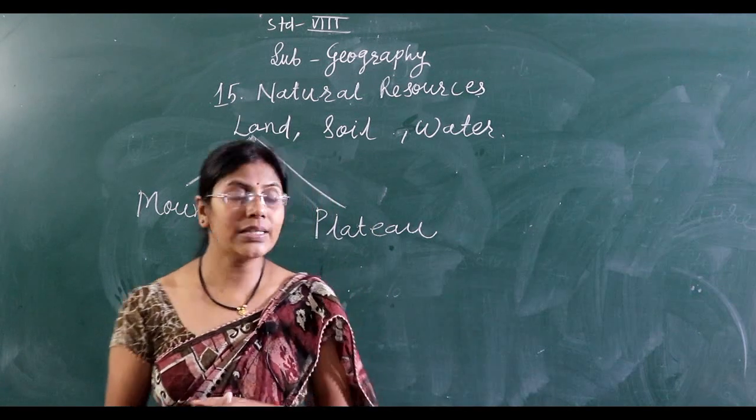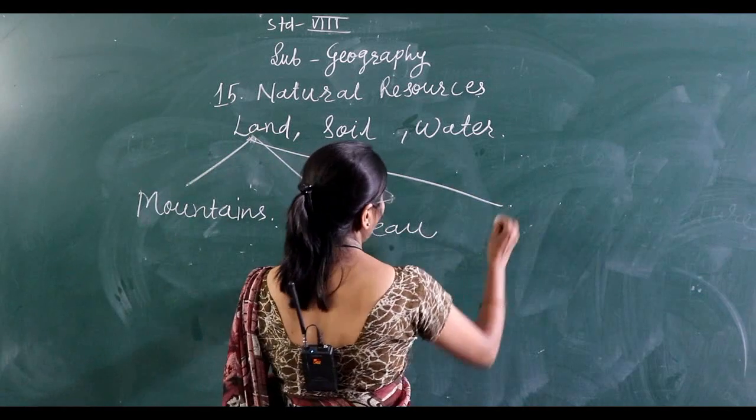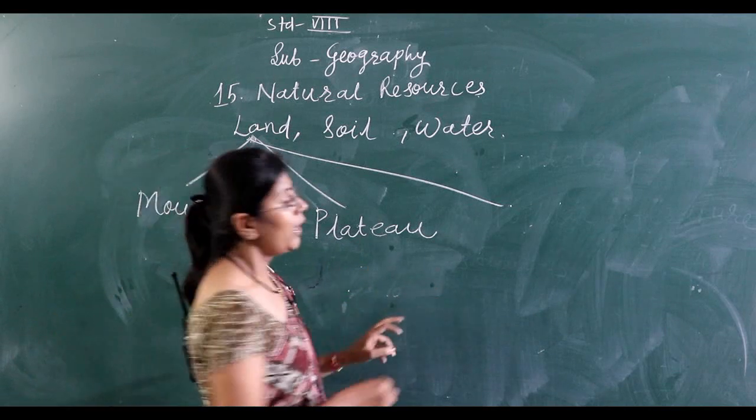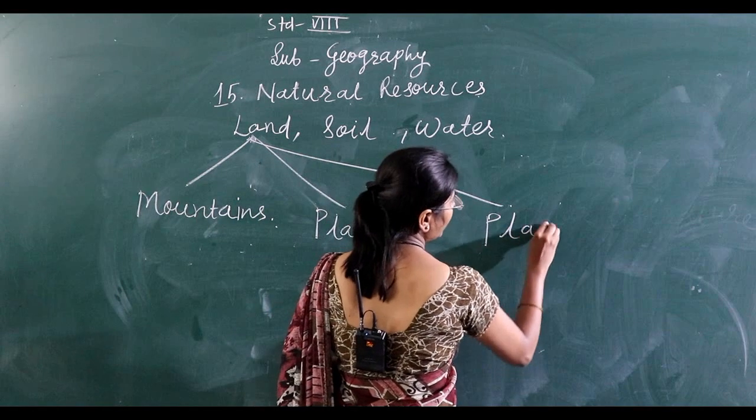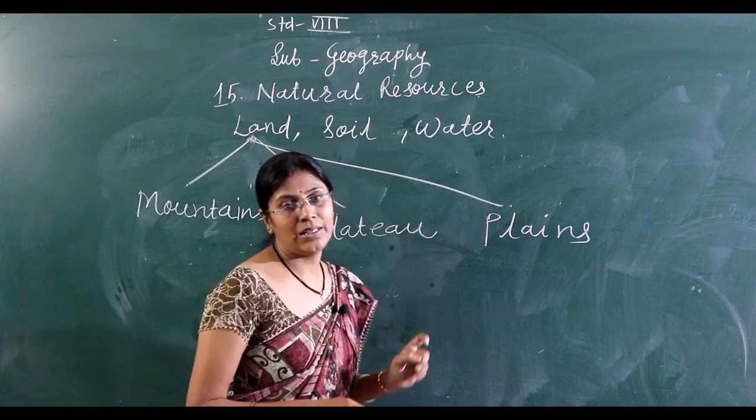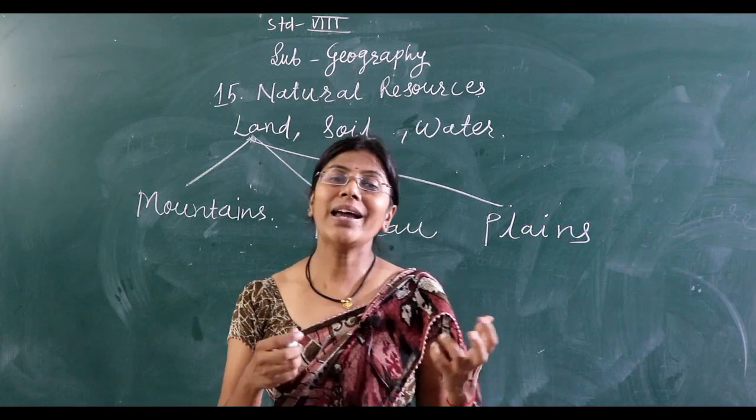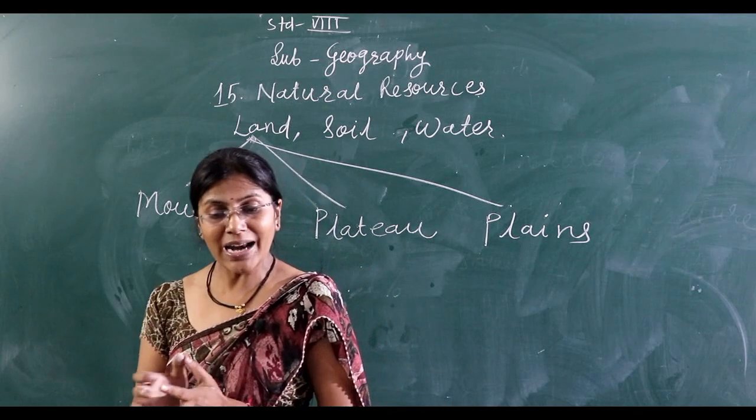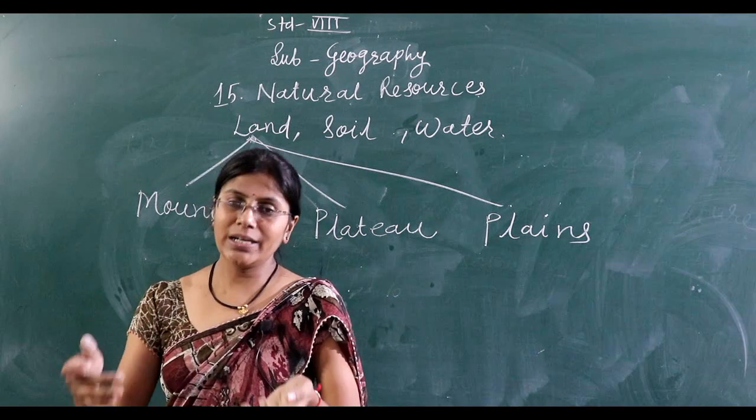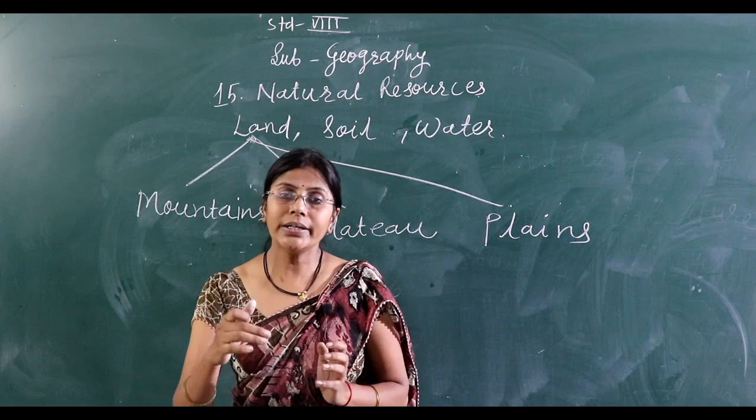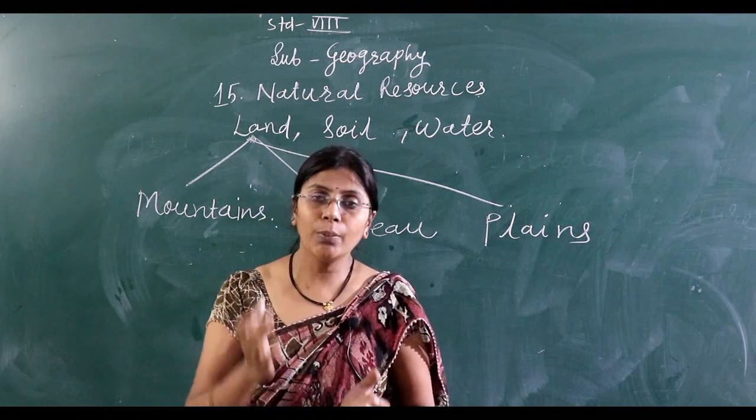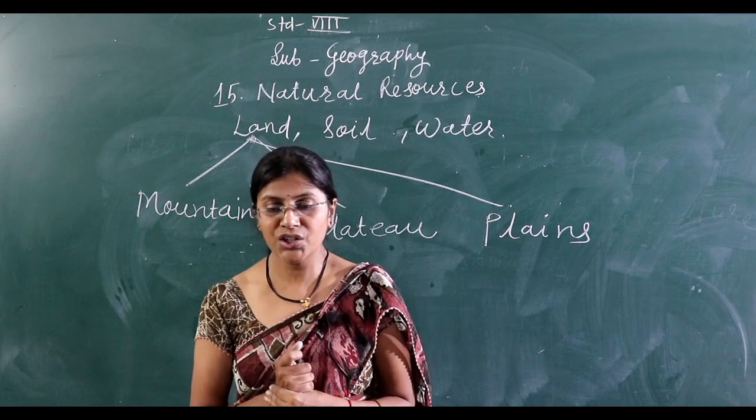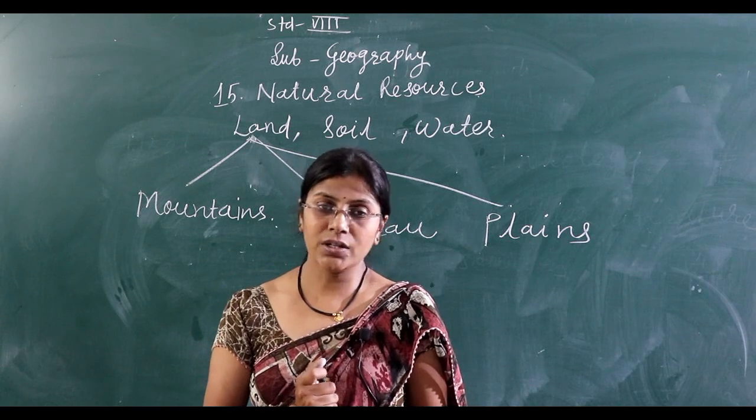The first land formation was the mountain, the second is the plateau, and the last land formation is the plains. What is meant by a plain? A plain is a fertile, flat area at low altitude. Altitude means height above sea level. Most of the large plains have been made by the deposition of alluvium brought by rivers.